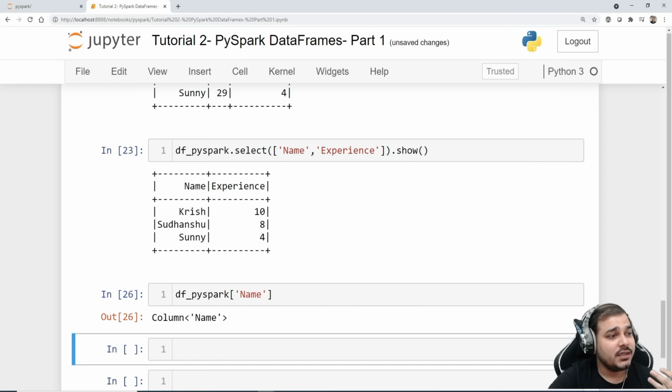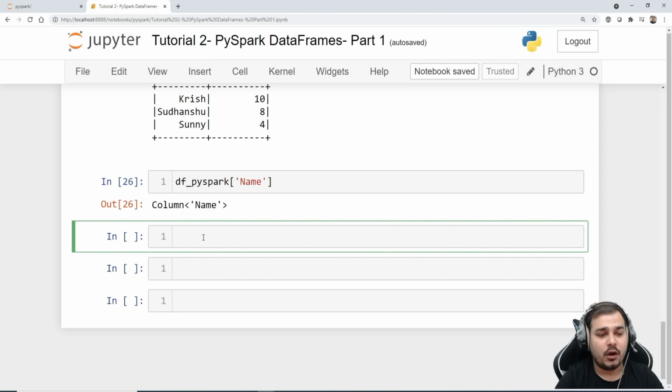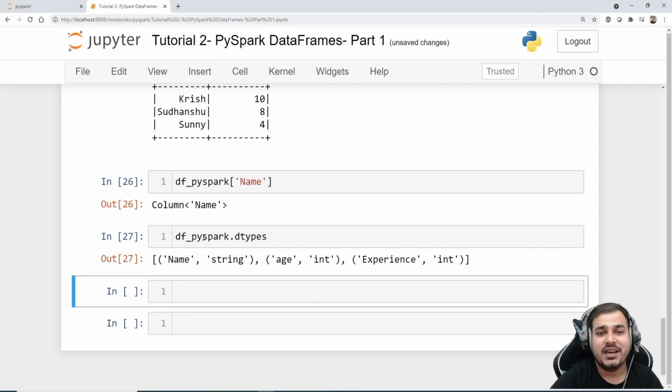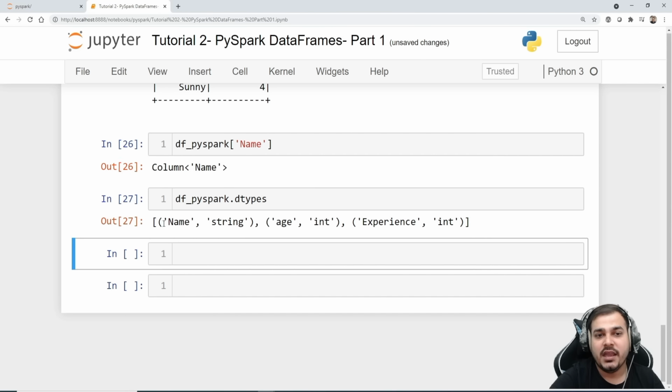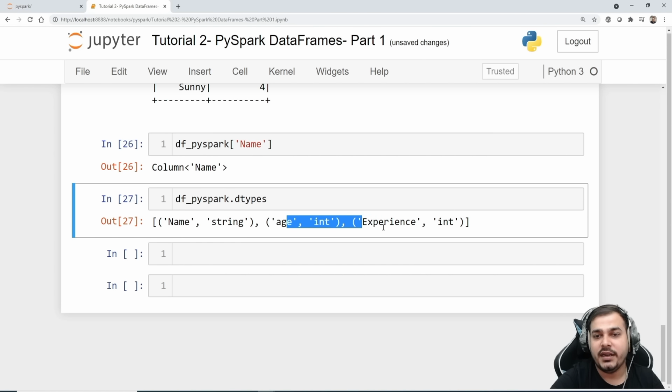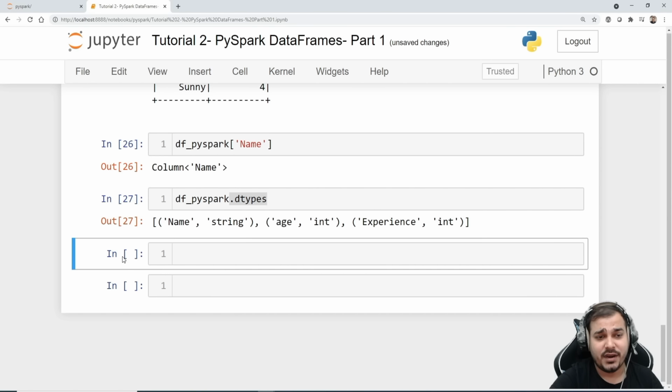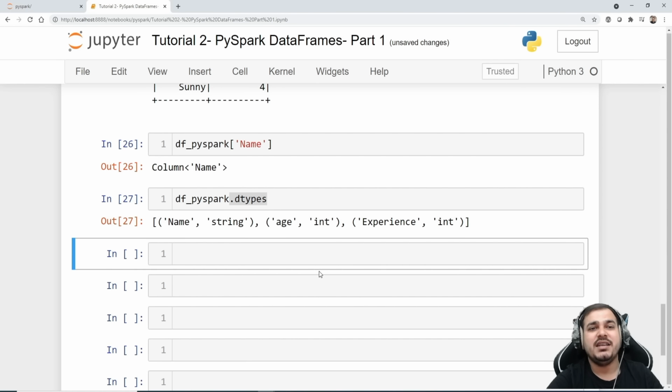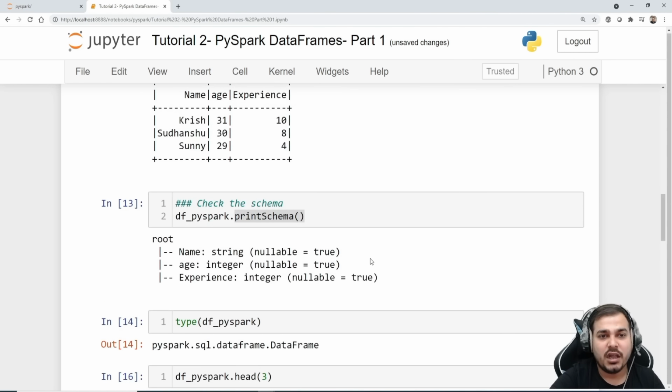So these things have been done, guys. Now let's see how we can check the data types. There is a functionality called dtypes. Here you will be able to see name is string, age is int, experience is int. Again, dtypes is pretty much similar because we also use this in pandas. Most of the functionalities are similar to pandas, guys.